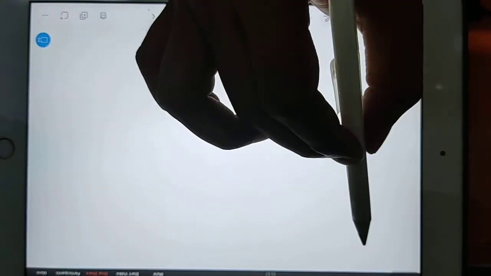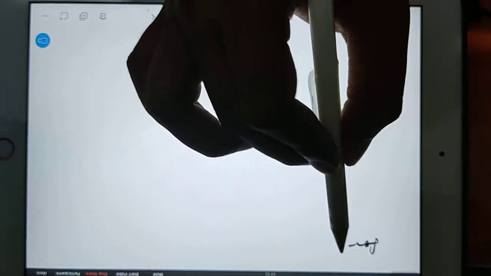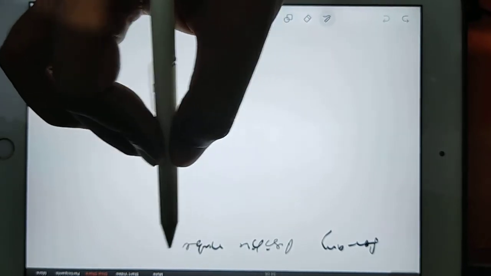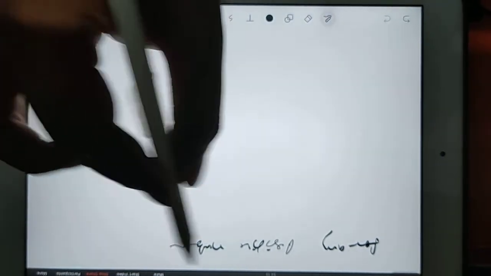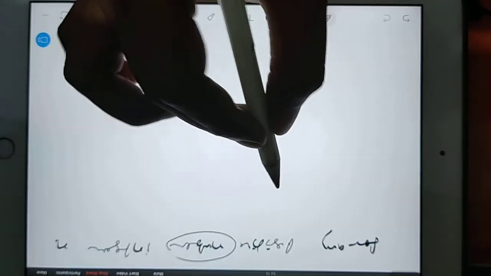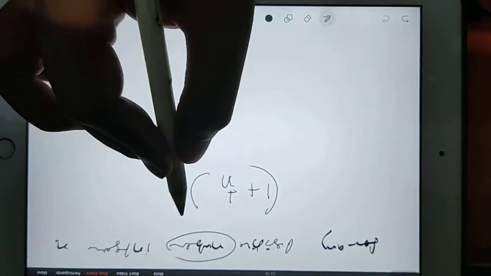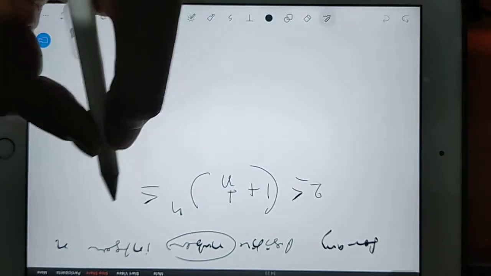I'll change the page. See now, take down this. For any positive number, this number is actually integer n. When we find out 1 plus 1 by n and whole power n, then it will be more than or equal to 2 and less than or equal to 3.